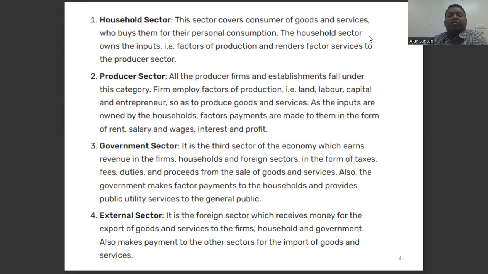Also, the government makes factor payments to households. Recently, the government launched the GST, the goods and services tax. External sector. It is the foreign sector which receives money for goods. Households and government also make payments to the other sectors for goods and services.